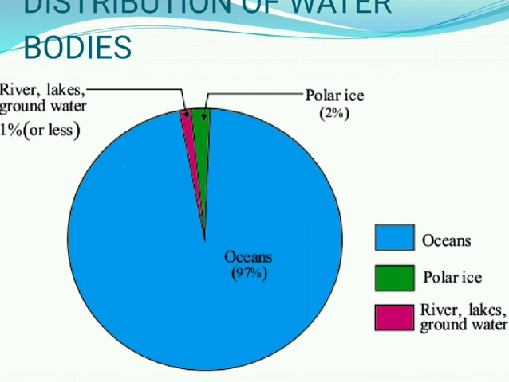That means in the North Pole and South Pole, in the Arctic or Antarctic region, the water is in solid form that we cannot directly consume. Then the remaining 1% of the fresh water is available in rivers, lakes, or groundwater.